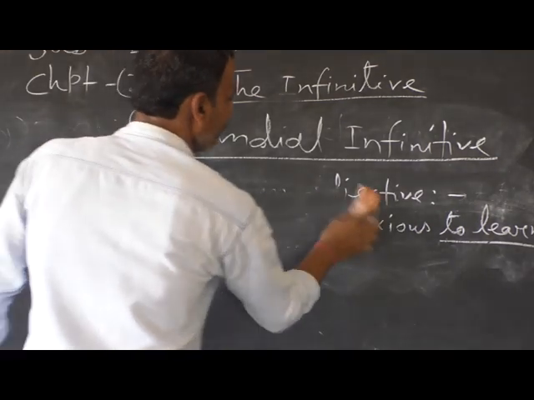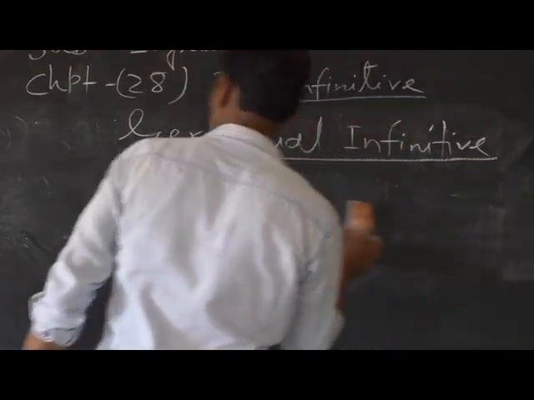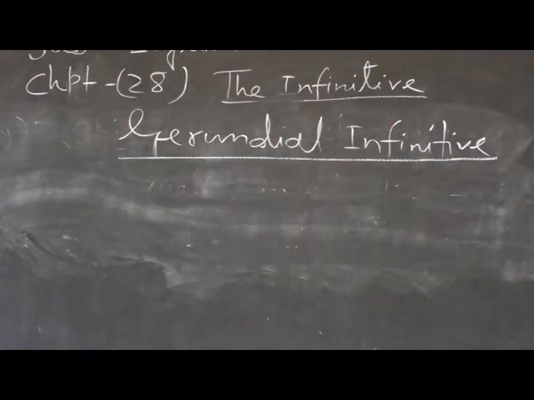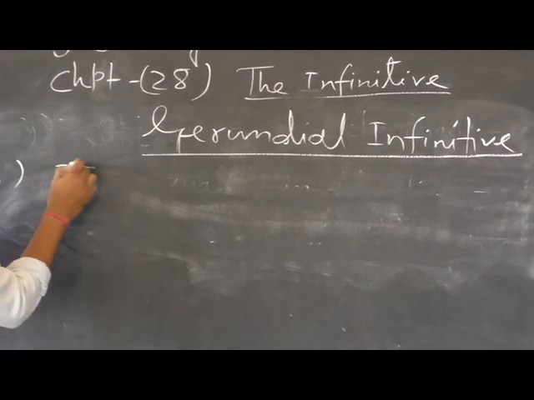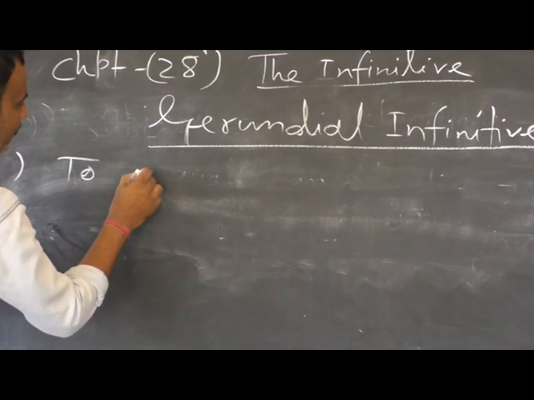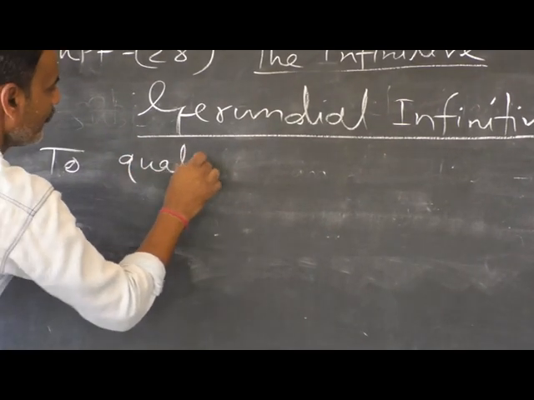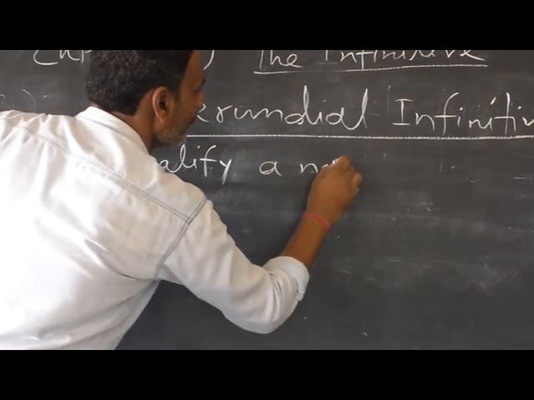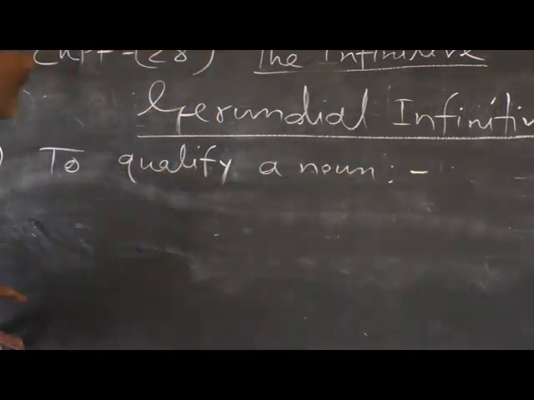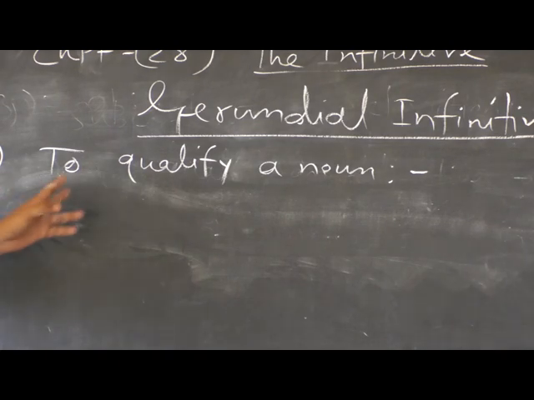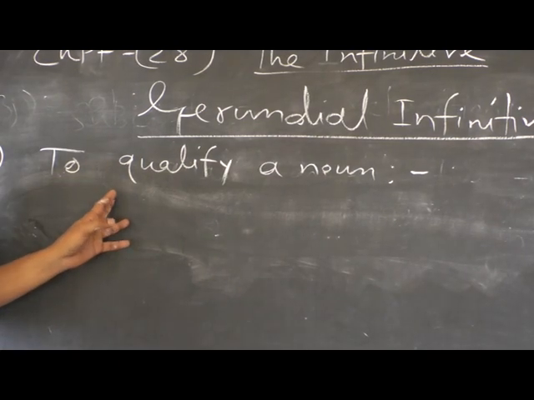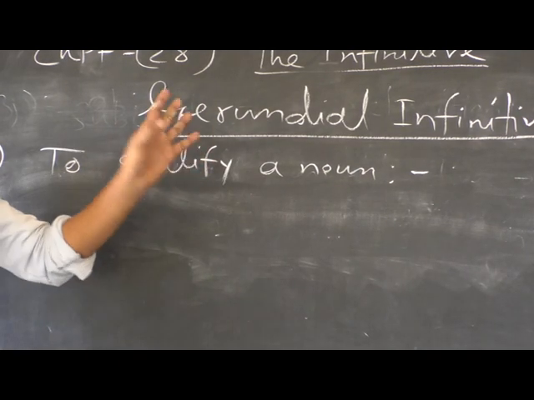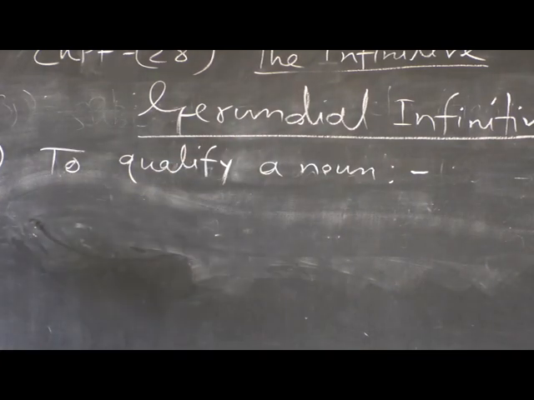Next, number 3, about the uses of the gerundial infinitive, I am just telling you. Number 3, to qualify a noun. A gerundial infinitive is used to qualify a noun. Let us give an example.